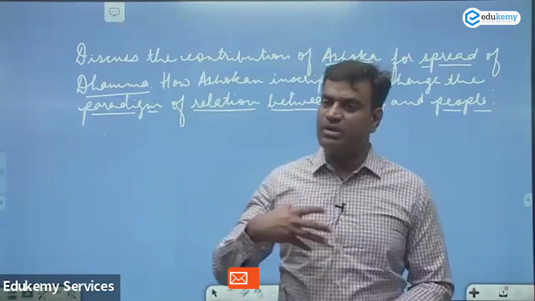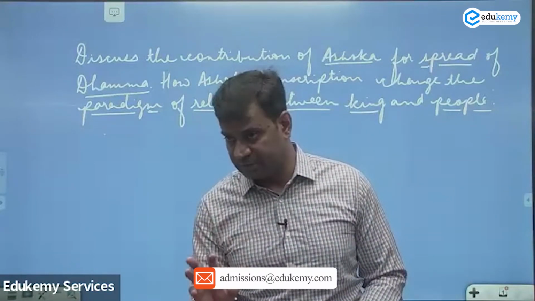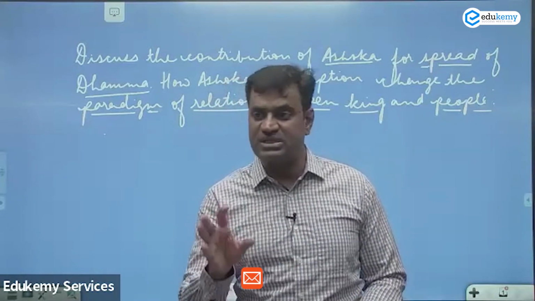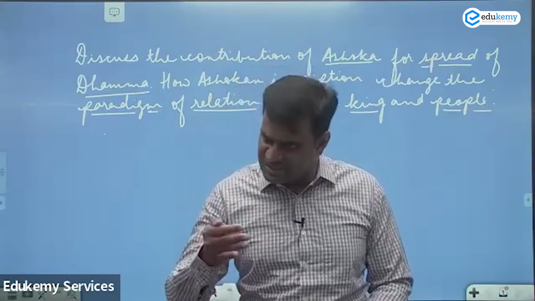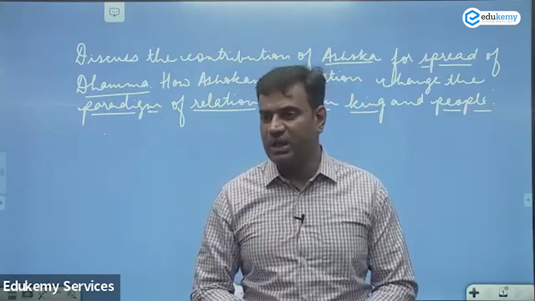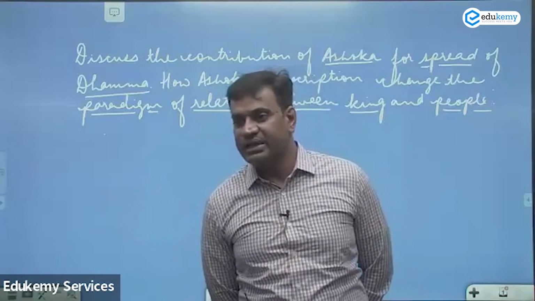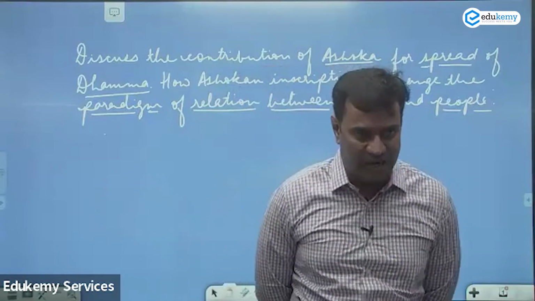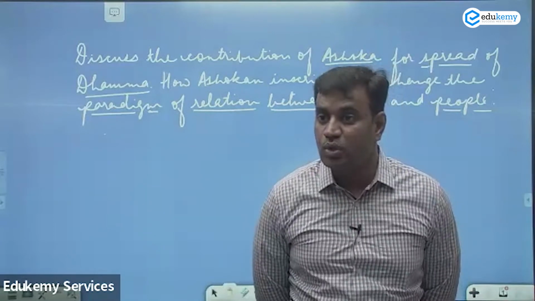So he became the first monarch of India to directly talk to his people. Clear? And he talked to people to discuss his ideas rather than to dictate his terms. This resulted in a healthy relationship between the monarch and the people, and it was a paradigm shift in the relation between king and the people for the first time. That is why Ashokan inscriptions are also known as Ashokan edicts.